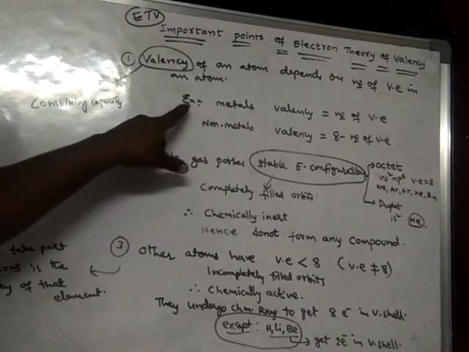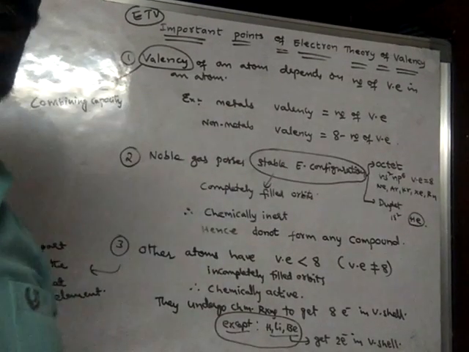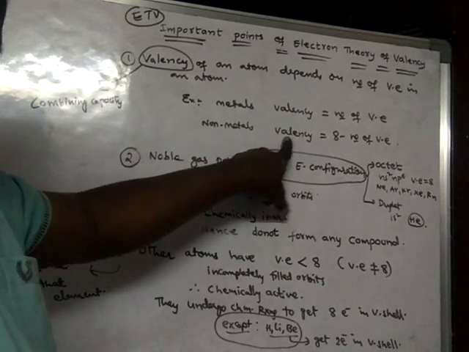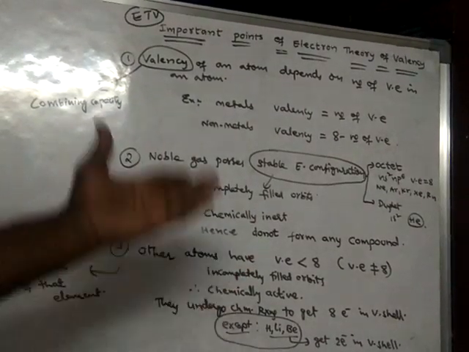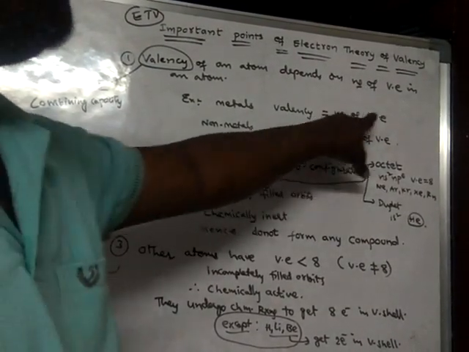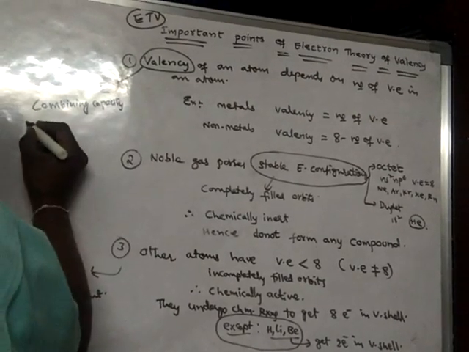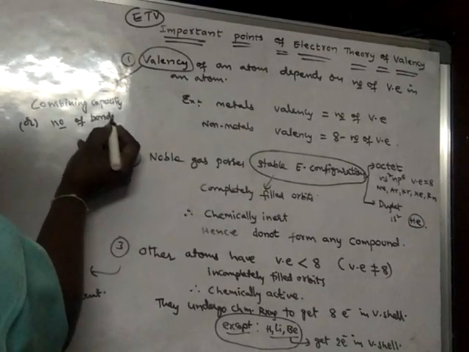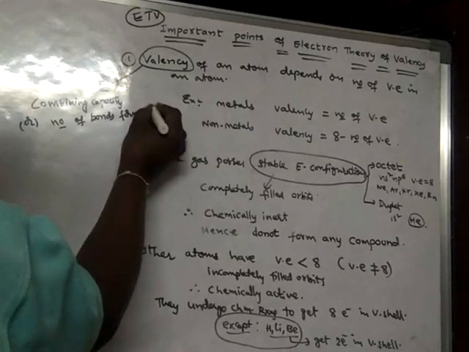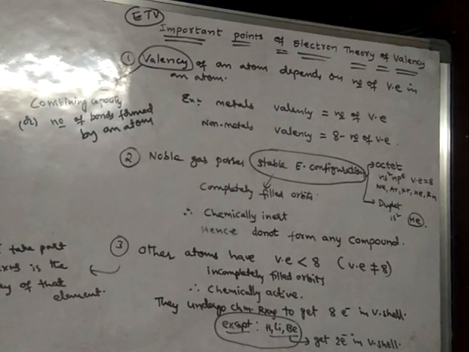For example, if you take metals, the valency is equal to the number of valence electrons. For non-metals, the valency is equal to 8 minus the number of valence electrons. We already know what valency is and what valence electrons are. Valency is different from valence electrons. Valency is nothing but combining capacity, or the number of bonds formed by an atom.